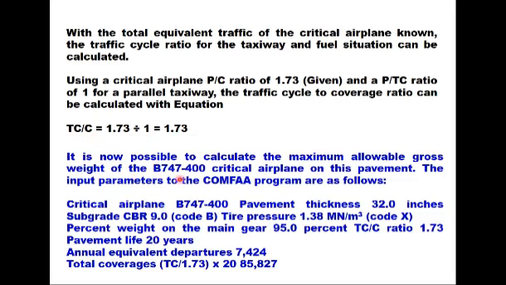Now with all these values known, it is now possible to calculate the maximum allowable gross weight of B747-400 critical airplane on this pavement, and this can be calculated using the software COMFA.